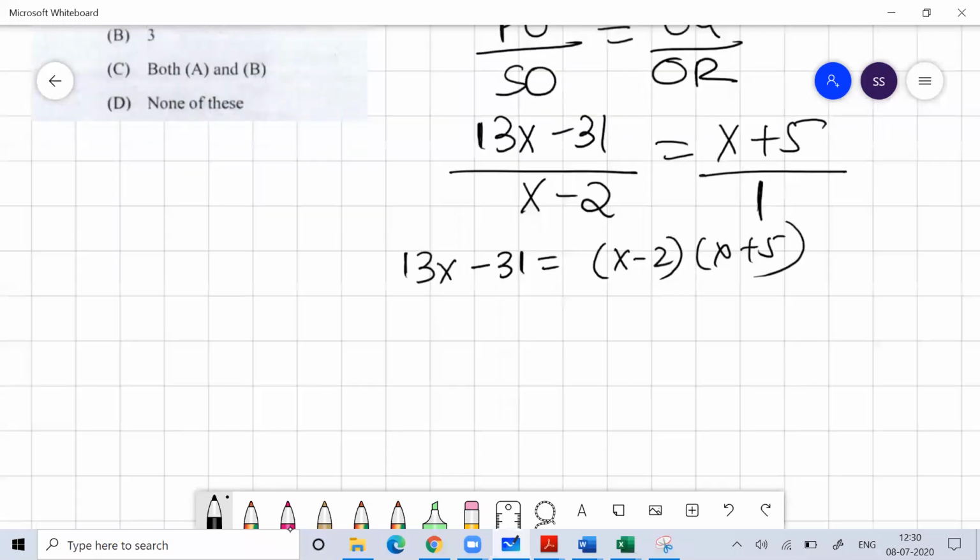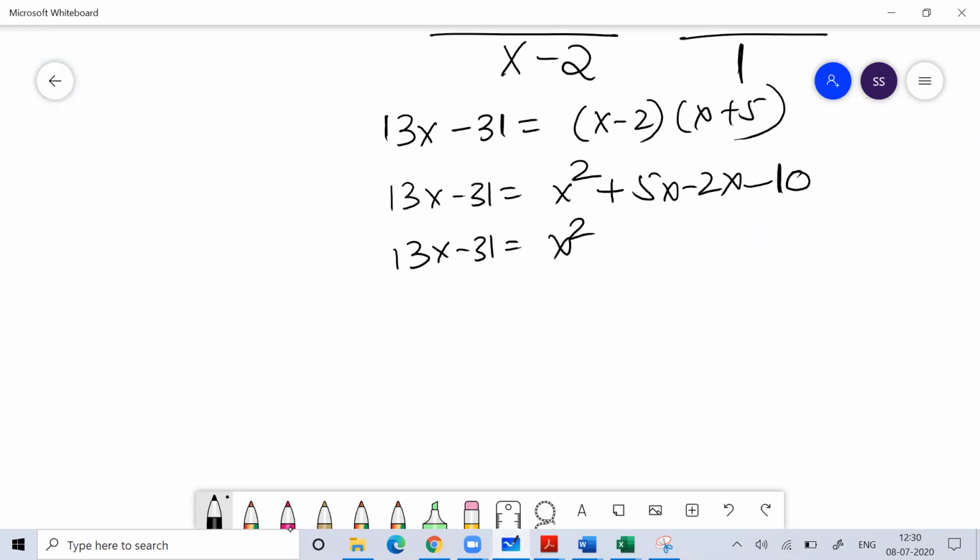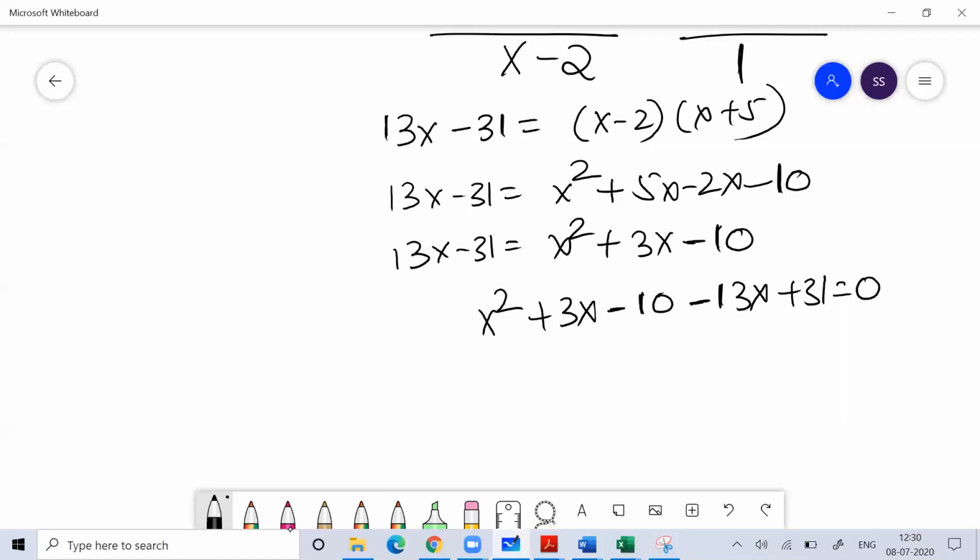If you solve this, 13x minus 31 is equal to x square plus 5x minus 2x minus 10. 13x minus 31 is equal to x square plus 3x minus 10. So you can write x square plus 3x minus 10 minus 13x plus 31 is equal to 0.